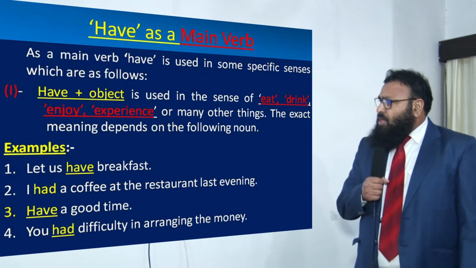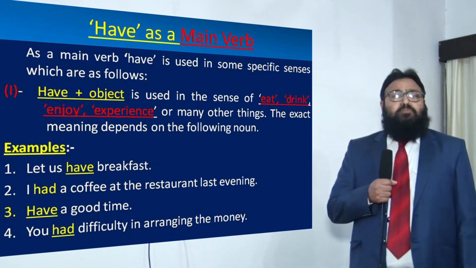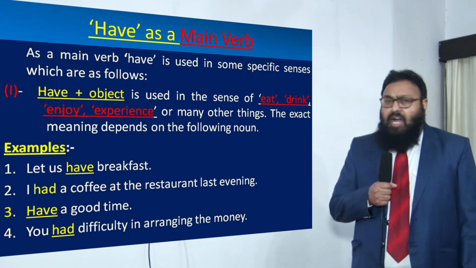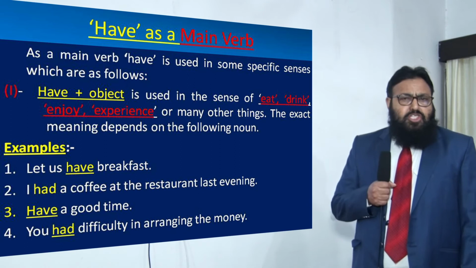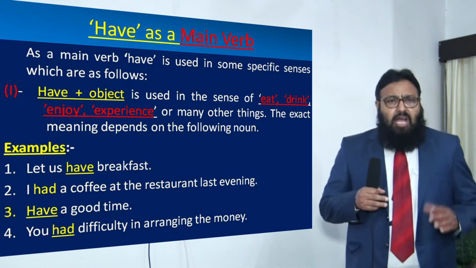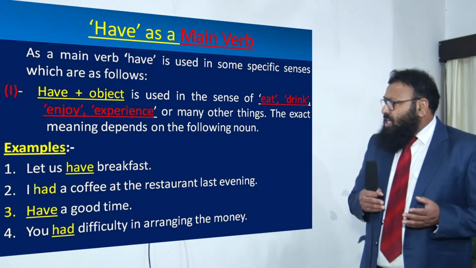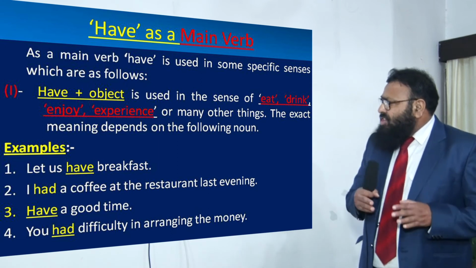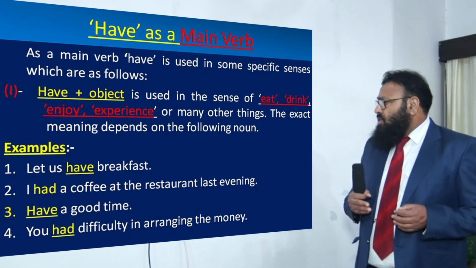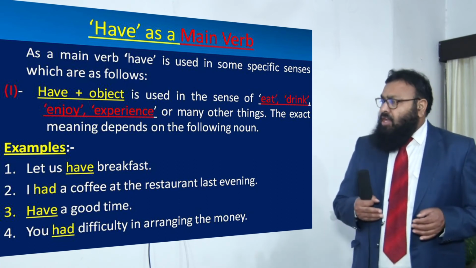Now we shall talk about have as a main verb. As a main verb, have is used in some specific senses, which are as follows. Of course, in this small video, it is not possible for me to give all the senses in which it is used. I mention some of the main important ones. Have plus object is used in the sense of eat, drink, enjoy, experience, or many other things. The exact meaning, dear children, depends on the following noun.